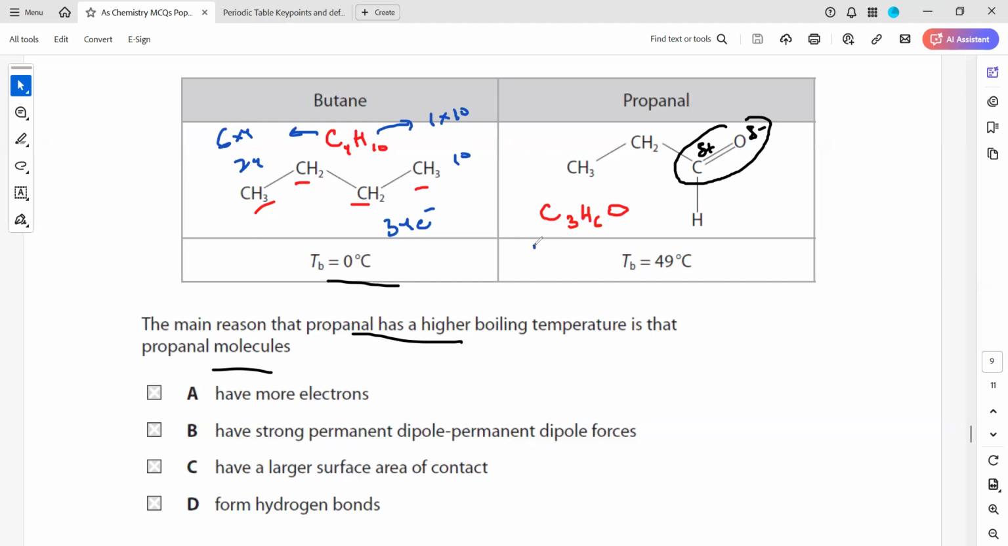What about this one? 1, 2, 3 carbons are there. How many hydrogens? 6 hydrogens and an oxygen. Carbon is 6 multiplied by 3 makes 18, and hydrogen 1 multiplied by 6 is 6, and oxygen is 8. So when we count the number of electrons, this will be 32.